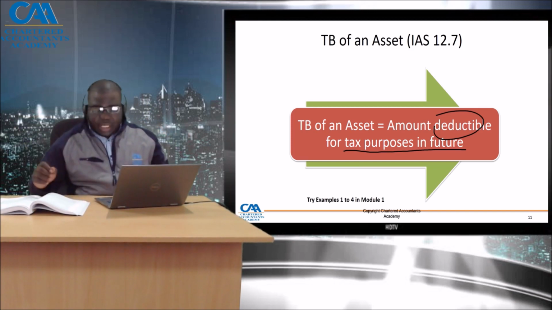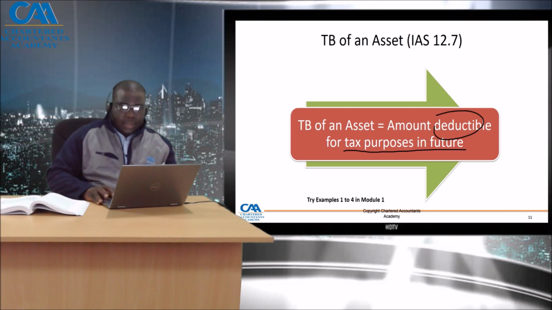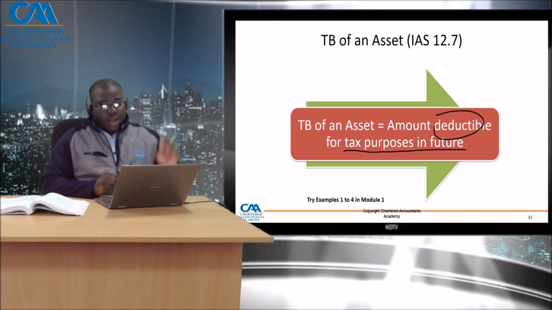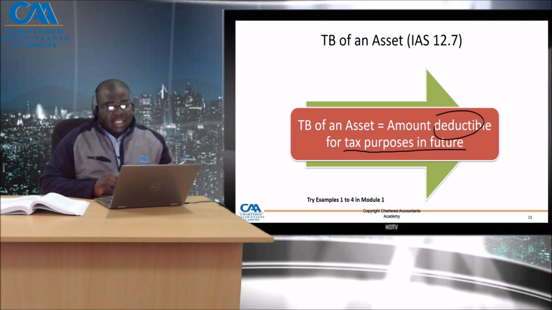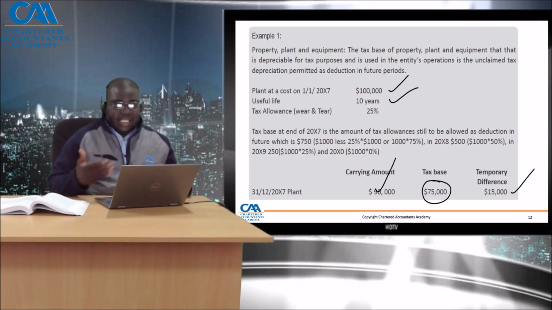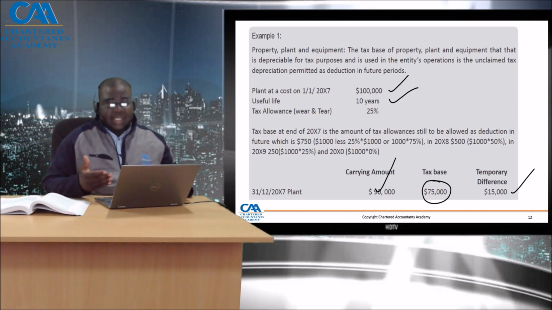So let's quickly go to example 1. An entity buys PPE of 100,000. It has a useful life of 10 years and it's allowed a tax allowance or wear and tear of 25%.